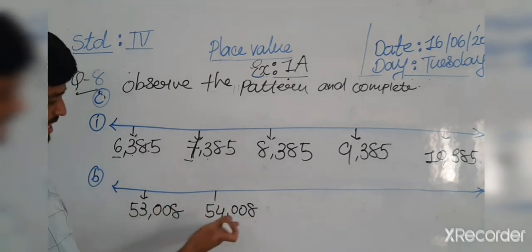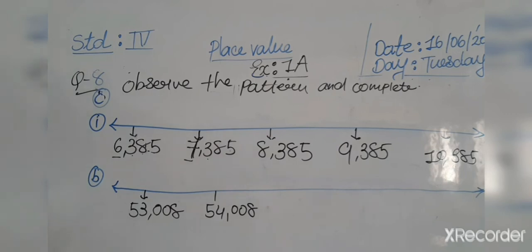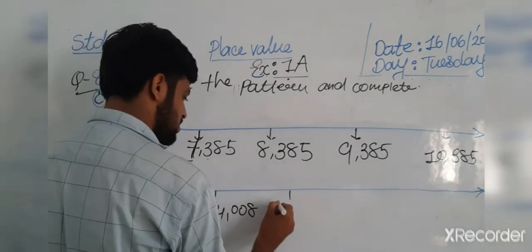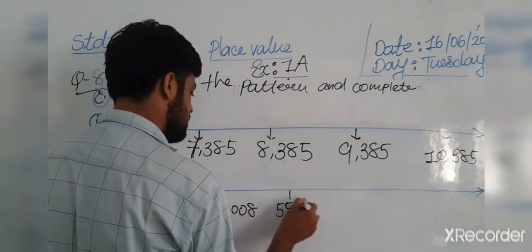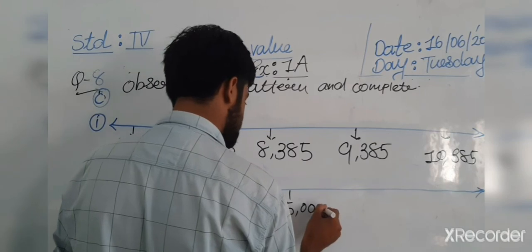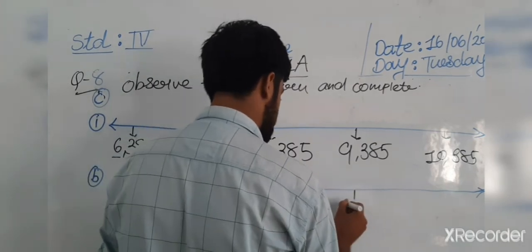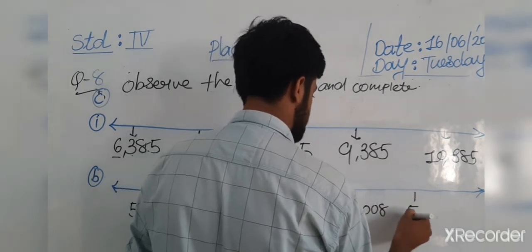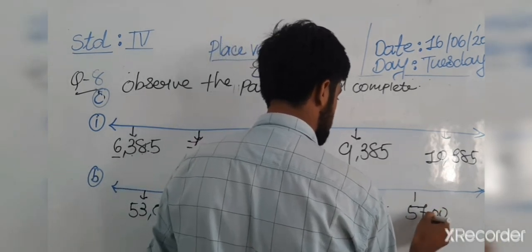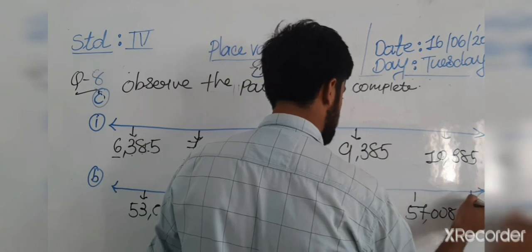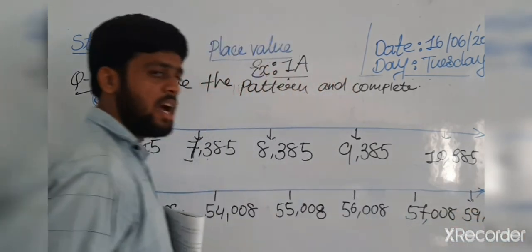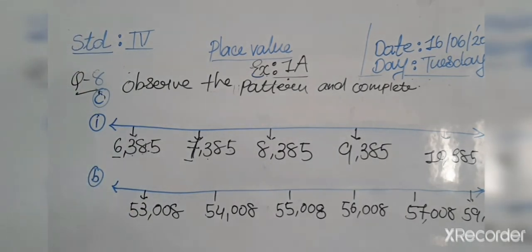The last three digits here and the last three digits there are the same. The first two digits are changing in this question. So 55,008, and 56,008, 57,008, and 59,008. Now our question is complete.